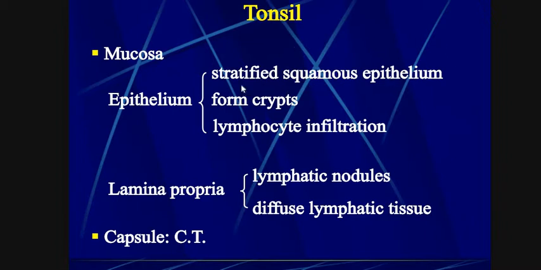This is a very important point because stratified squamous epithelium is also present in many other regions of our body. So this is a very important point. Stratified squamous epithelium is present in tonsils. The epithelium forms crypts. In this region, lymphocyte infiltration takes place.